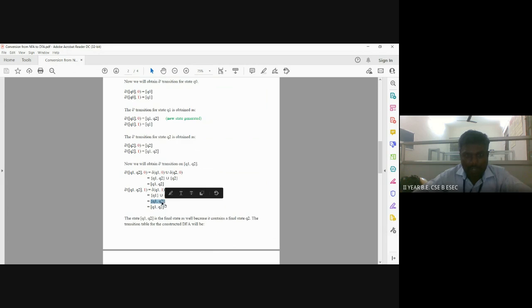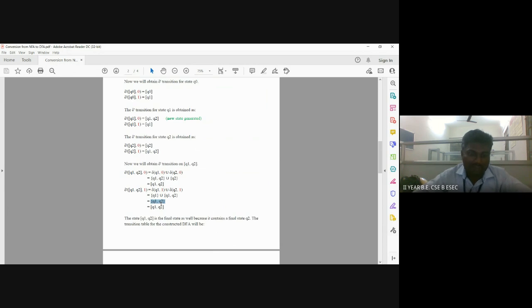This combination of states we have already received or visited; it already exists.